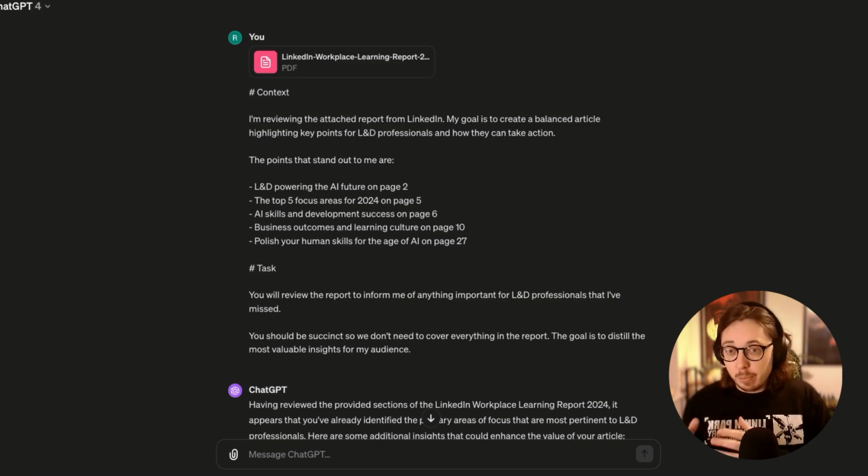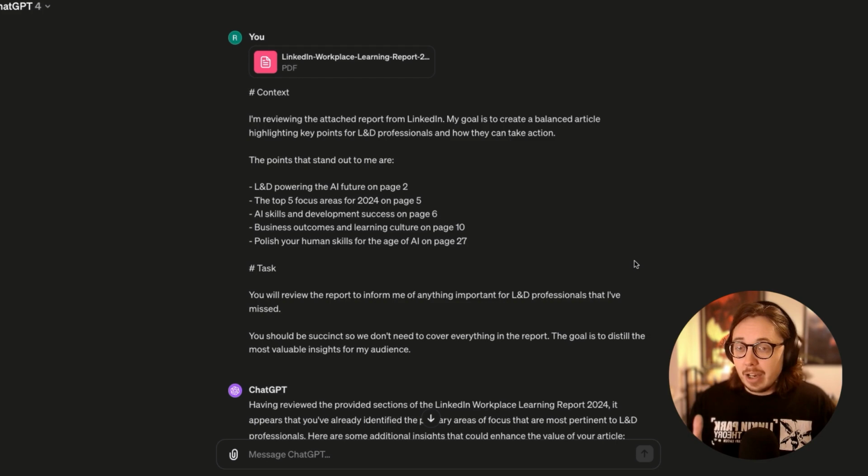Now, for context, the report itself is 39 pages long. I don't think a lot of us would be reading that. But anyway, let's get into what I want to show you. The first thing to note is you may not be used to this structure of a prompt. This is something that I teach in my AI for L&D crash course. You can also find videos about it on my YouTube channel.